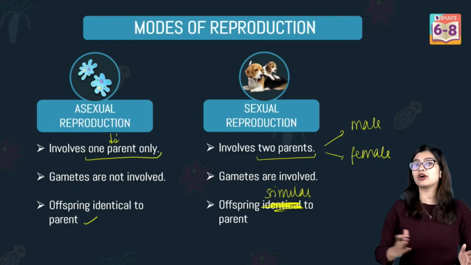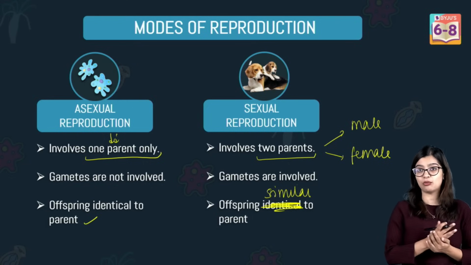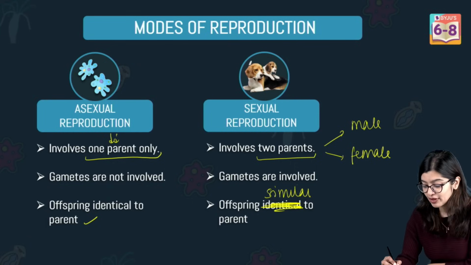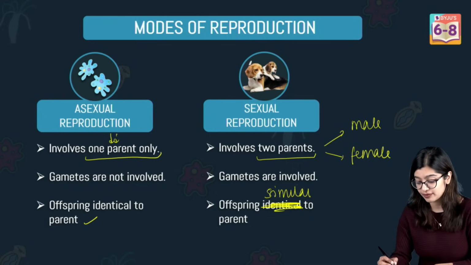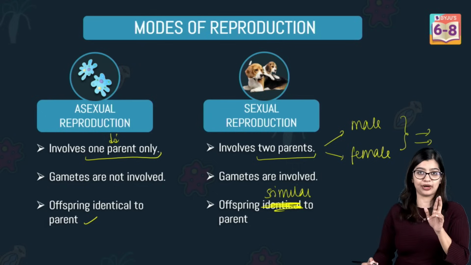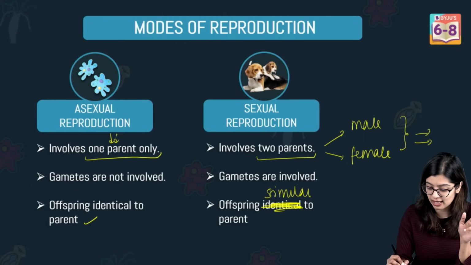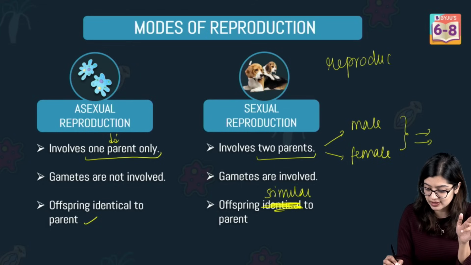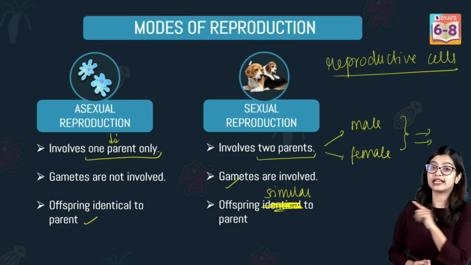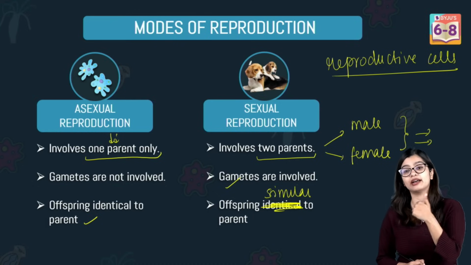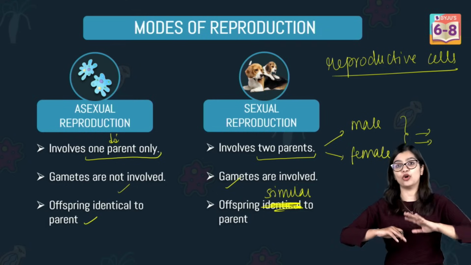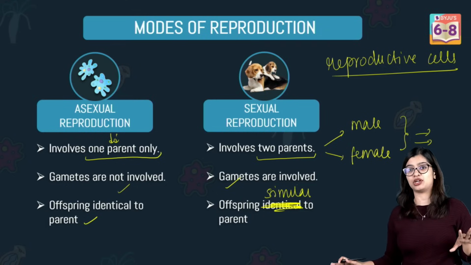Because within its body only it is undergoing various changes and giving rise to it. So these are two main points of difference that we see between asexual mode and sexual mode. Now, one more point of difference that we observe is that when I say male and females are involved, we see that they produce certain specialized cells that get involved in reproduction. And these specialized cells are called reproductive cells, or we may call them sex cells or gametes. So in the case of sexual reproduction, gametes are involved, while in the case of asexual reproduction, gametes are not involved. They don't produce any specialized cell.